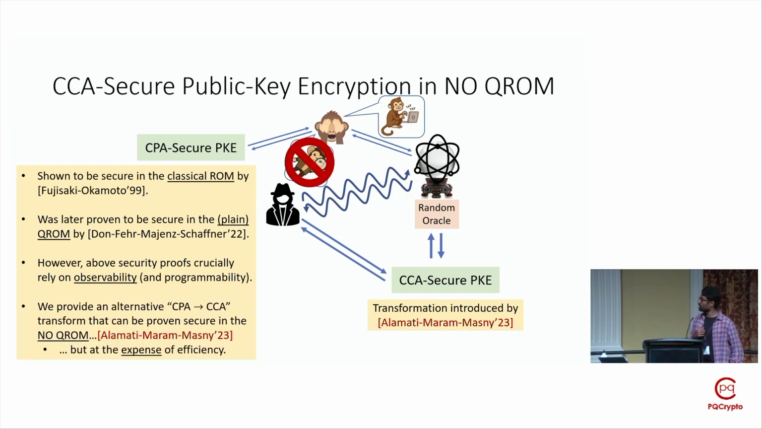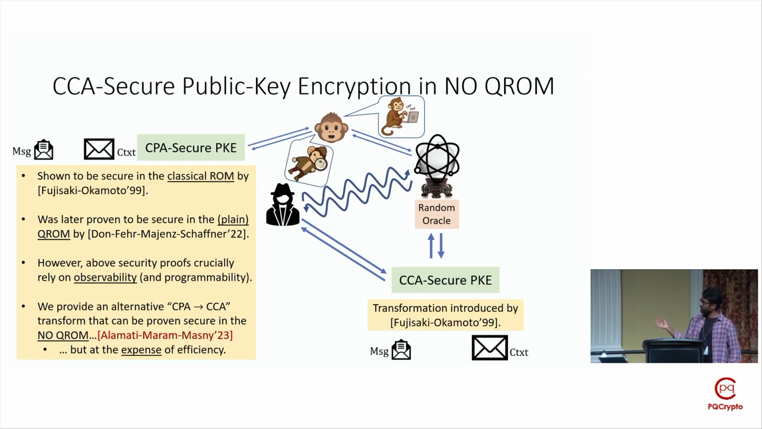In our work, we come up with an alternative CPA to CCA security transformation for PK schemes in the weaker no-QROM heuristic, where we don't rely on this observability assumption. But a downside of our transformation is that the final CCA secure PK scheme incurs quite some overhead when compared to the starting CPA secure PK scheme.